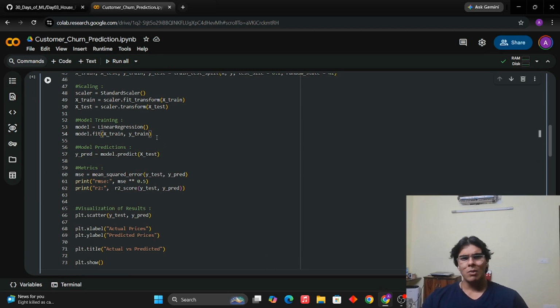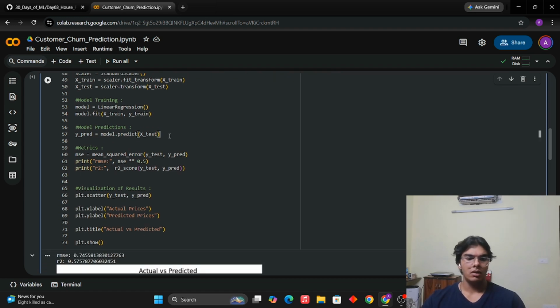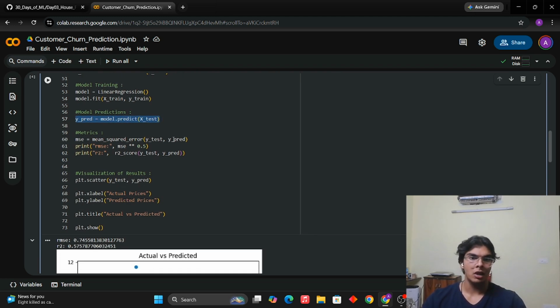Now we go on to the model training. This is how we train the model. Model.fit is the syntax that we use. These are the predictions of the model. This right here is all documentation stuff. You can find this in the sklearn documentation. No need to memorize this.